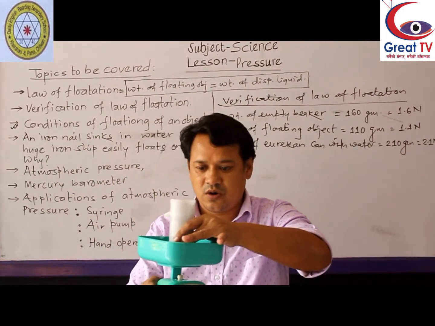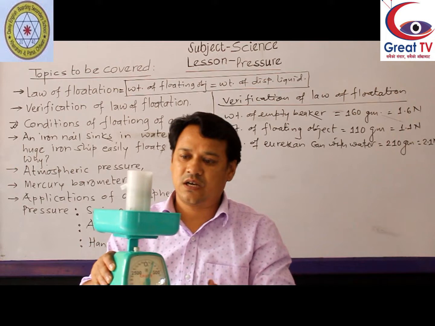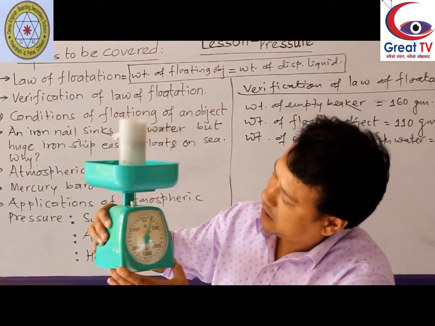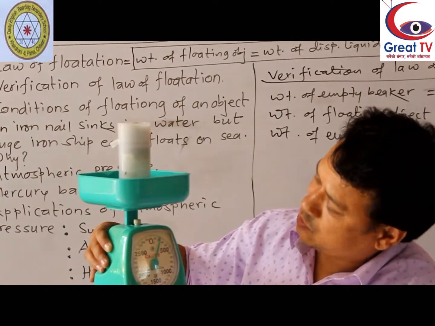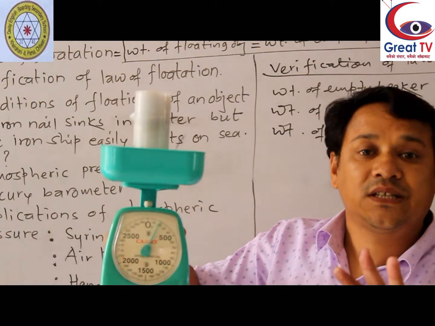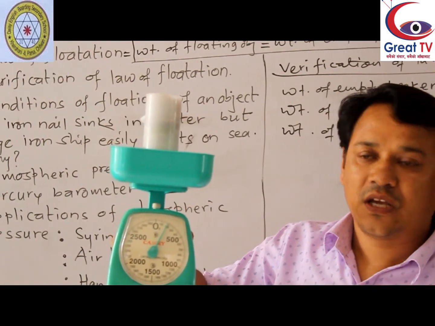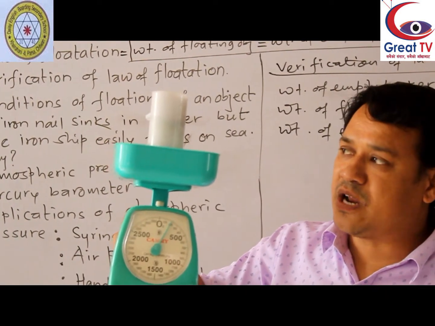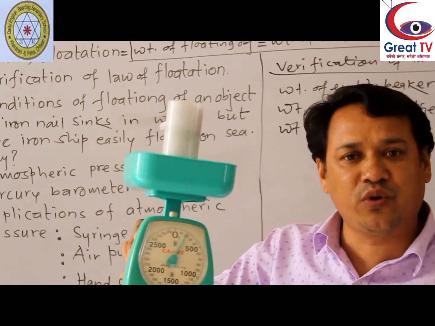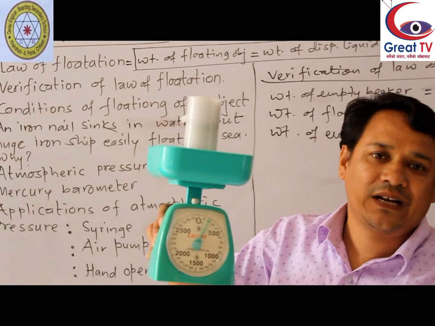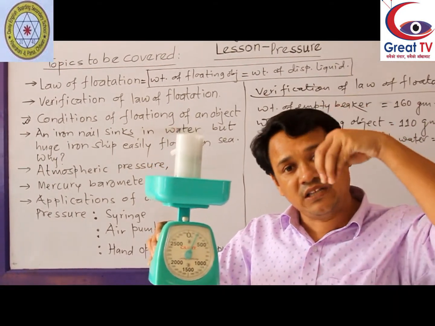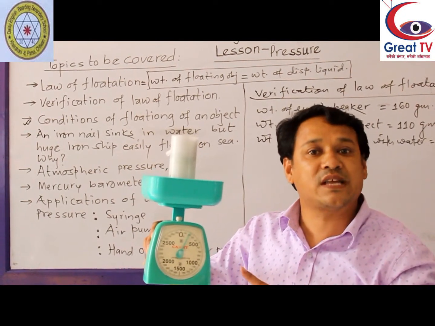Here, weight of Eureka can with water and a floating object is 210 gram. You can see 210 gram. That means weight does not change, even after immersing this bottle into the Eureka can. Weight is constant. After adding the bottle also, weight remains same.